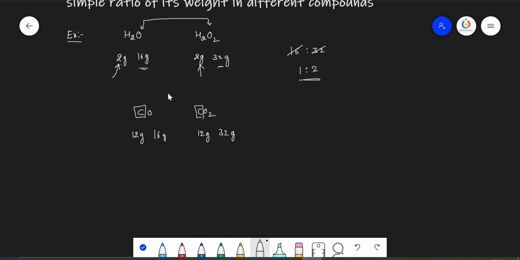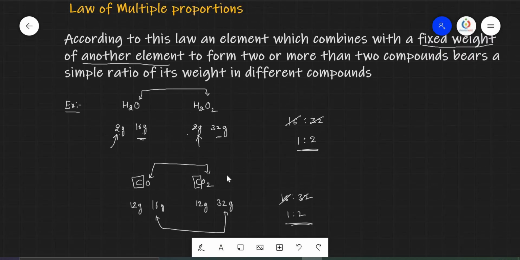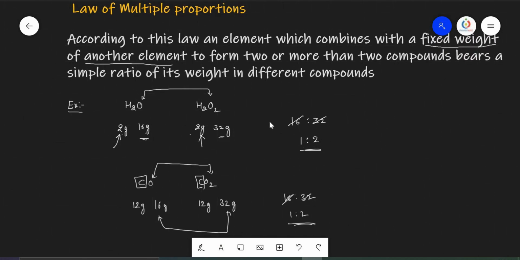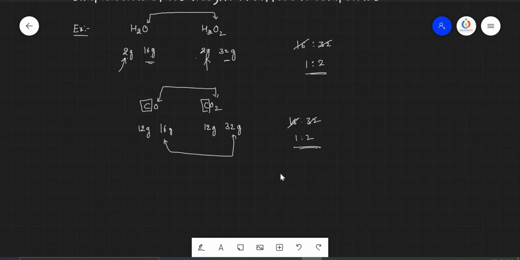In such cases, if you take the mass ratio of that particular element, you will always get a simple whole number ratio, here it is 1:2. So this is called the multiple proportion. It is always in the form of multiples.